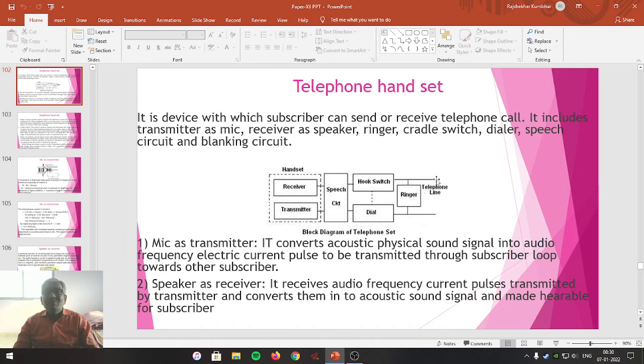Telephone handset is provided by the telephone exchange to every subscriber, and this gets connected with the telephone exchange from here onwards. Up till now we have studied all these parts. How mic works, its construction, how speaker works, its construction, speech circuit, its meaning, cradle switch, dialer, ringer, all that aspect related with the telephone handset we understood.